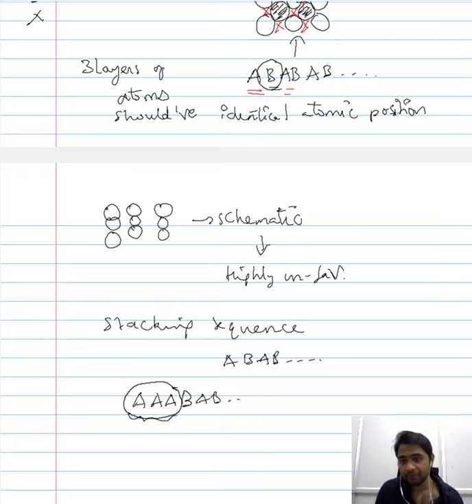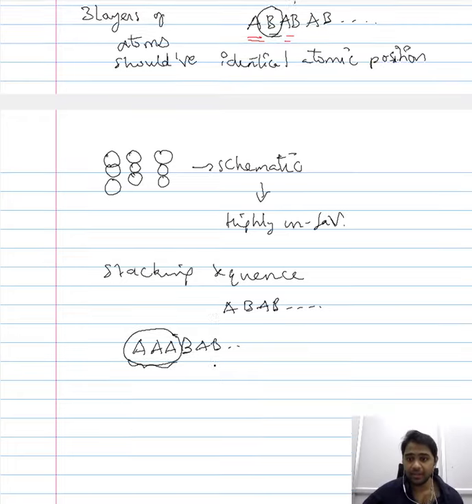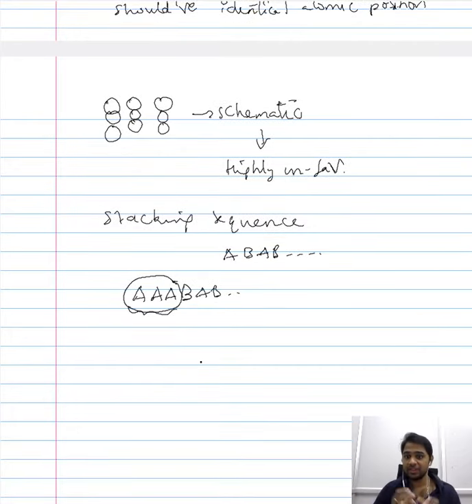The energy required for such an arrangement is significantly high, and since it is largely unfavored from the energetic point of view, it is highly improbable to have a stacking fault when you have a sequence AB, AB and AB.